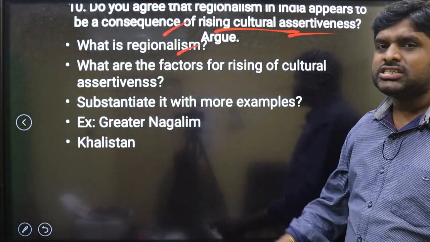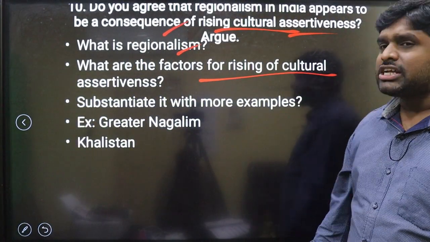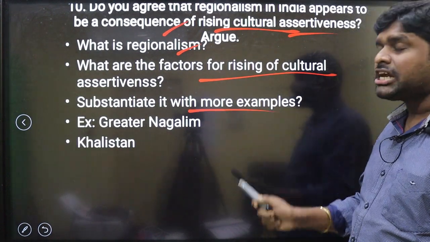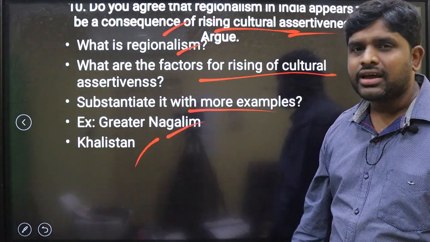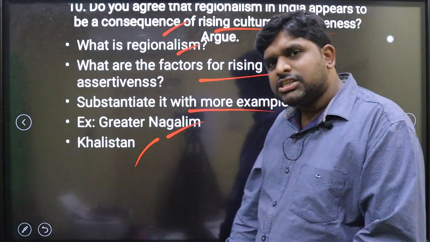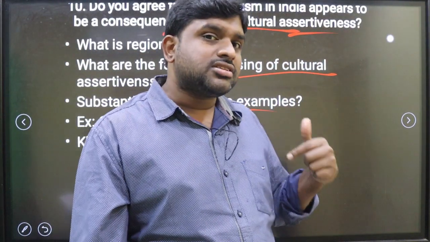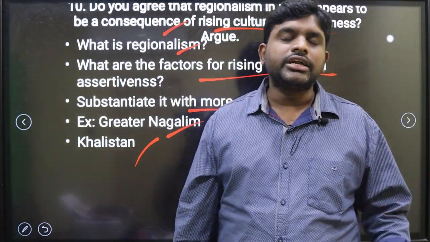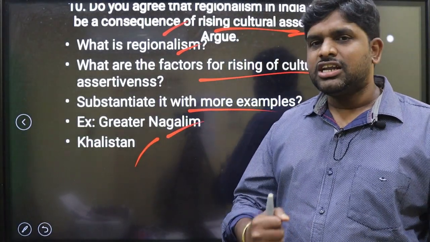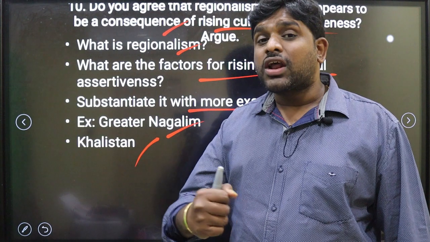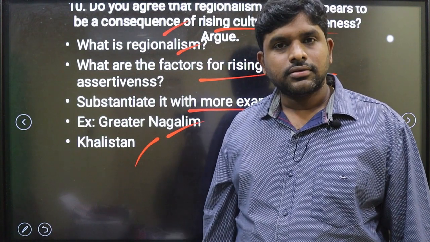First, maintain what is regionalism. What are the factors for the rising of cultural assertiveness? Substantiate with examples like Greater Nagaland and Khalistan. You have to mention what regionalism is. Yes, because of regionalism, the cultural assertiveness is there. Sikh culture, Naga culture, Gorkha culture in Gorkhaland.